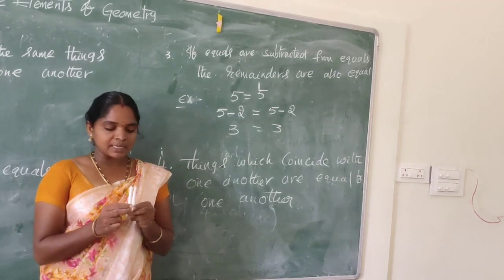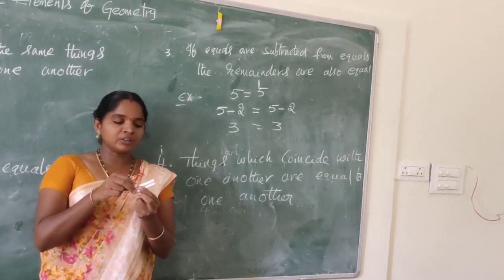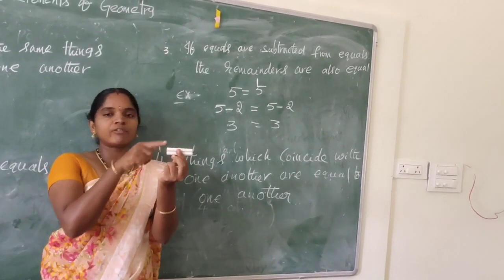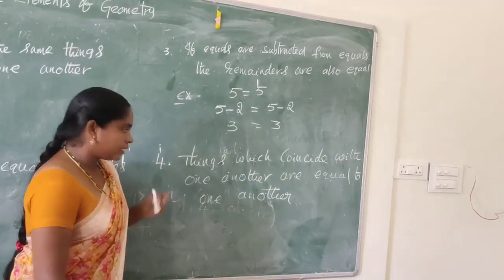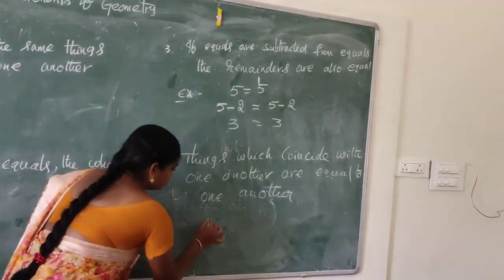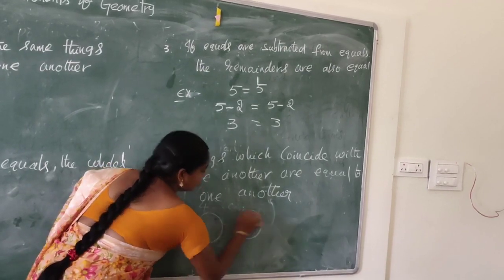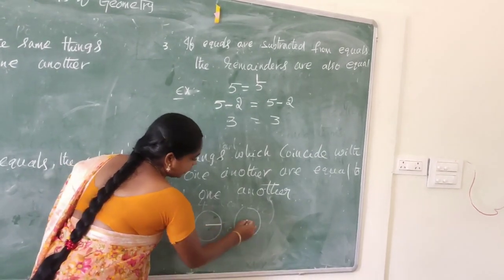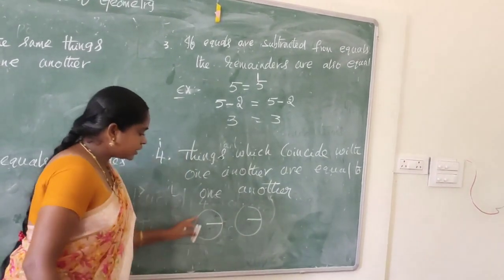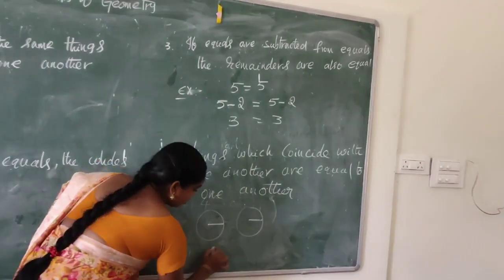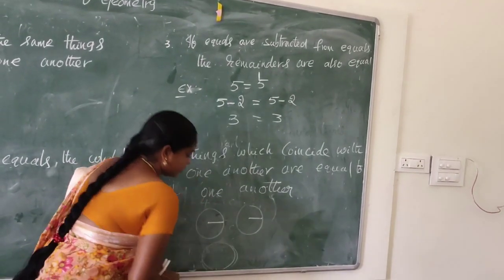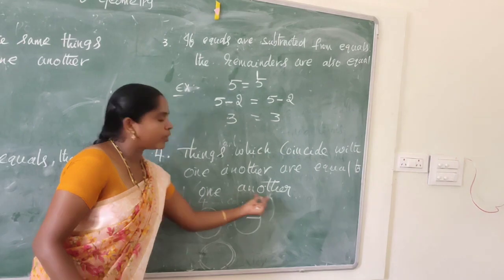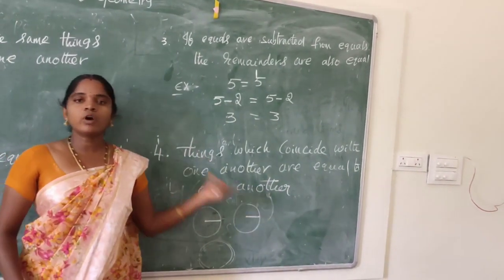These two chalk pieces coincide with one another, so these are equal to one another. Take another example. Let us take two equal circles with the same center and radius. These two circles coincide with one another, and the whole parts are also equal to one another. This is the fourth axiom.